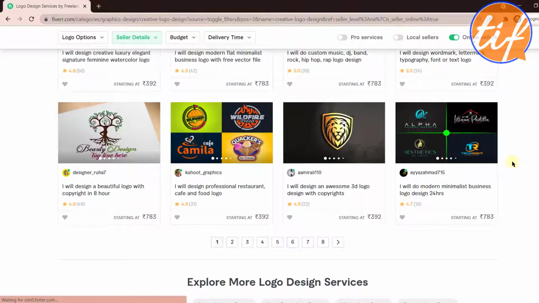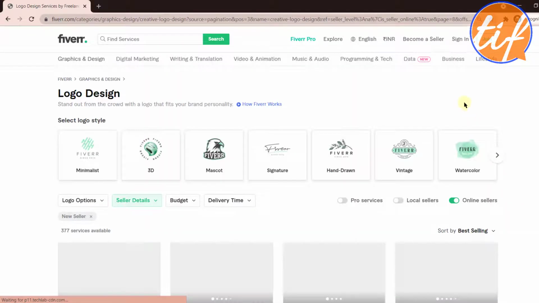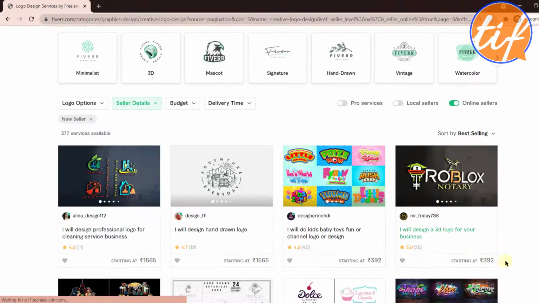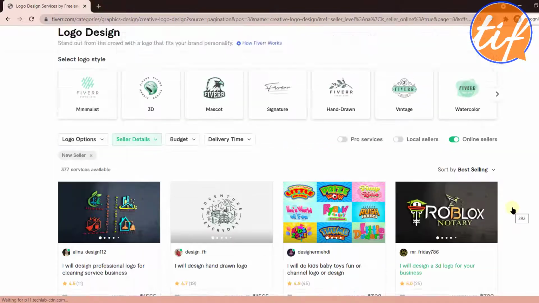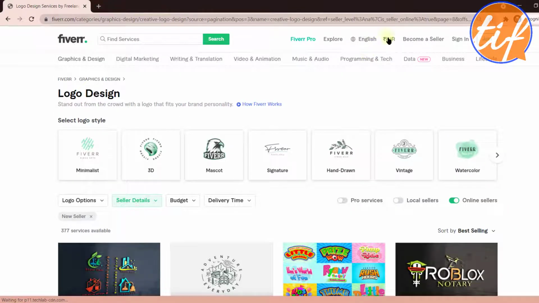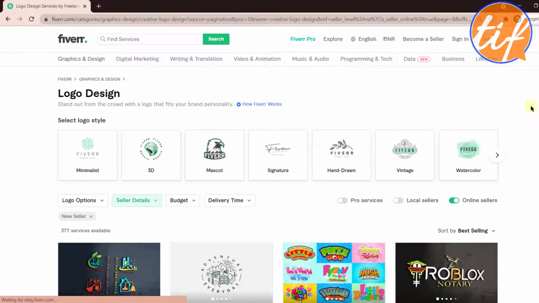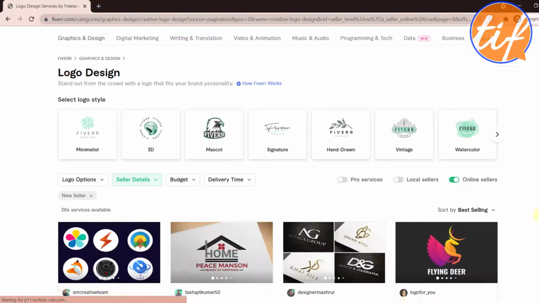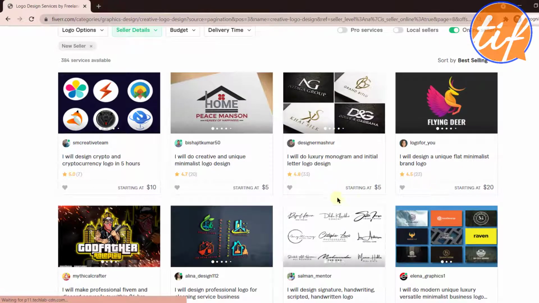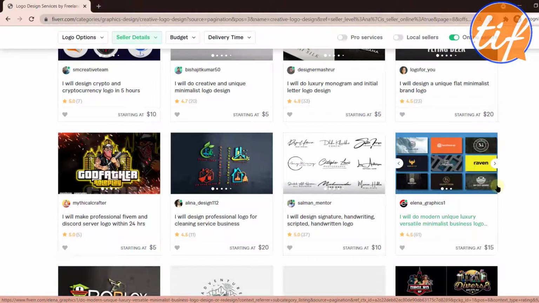We'll just pick something maybe from page number 8, and before that we can also change this amount from Indian rupee to USD by clicking here on top and selecting US dollars. All right, so now you can see that this guy is offering for $20, starting at $20, right?